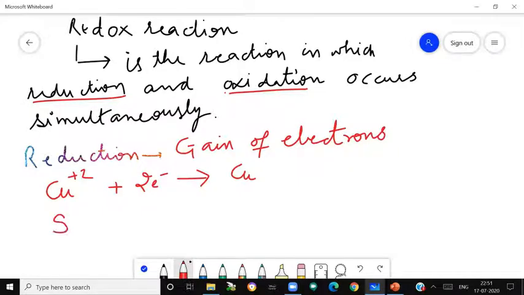Let's take one more example. Sulfur plus 2 electrons changing to sulfide ions. Again there is gain of electrons. So these are examples of reduction. Reduction means gain of electrons.